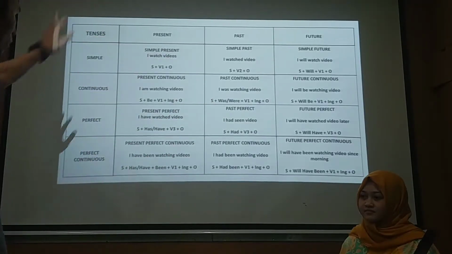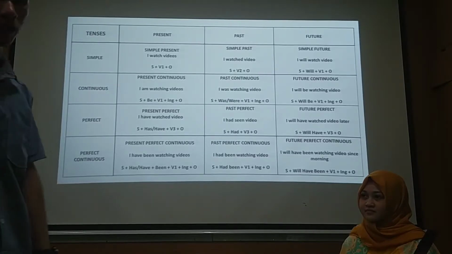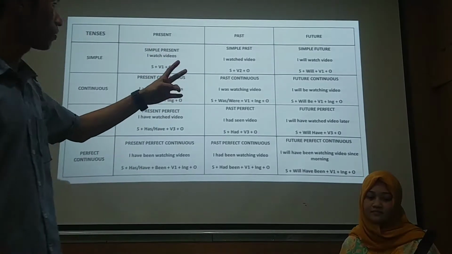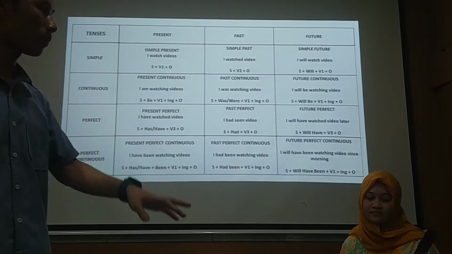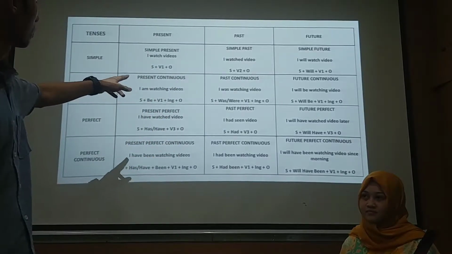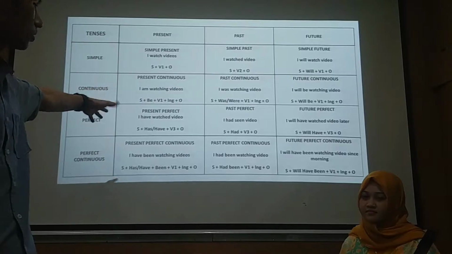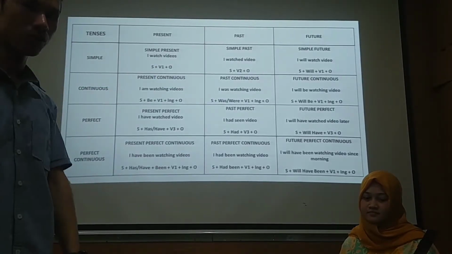So here are all the tenses you have to remember. There are 12 tenses. You just need to remember the key point. For example, the ing, and then the has and have been. So that's all for me.